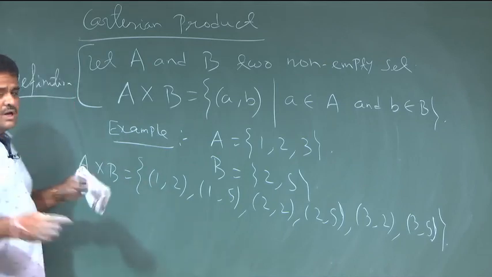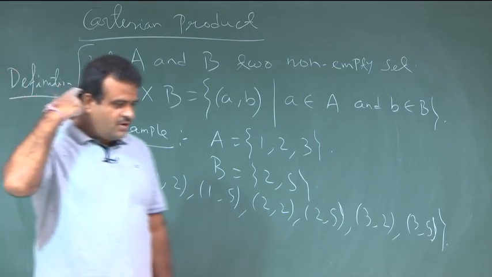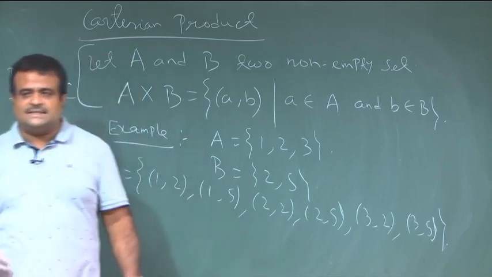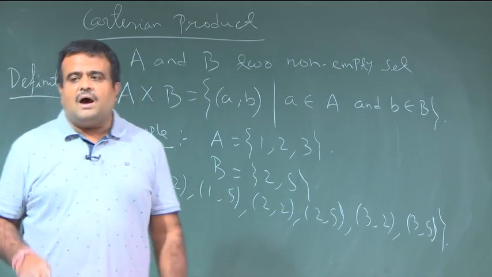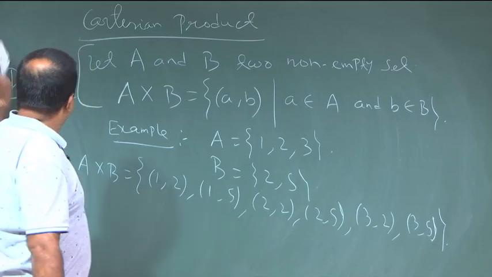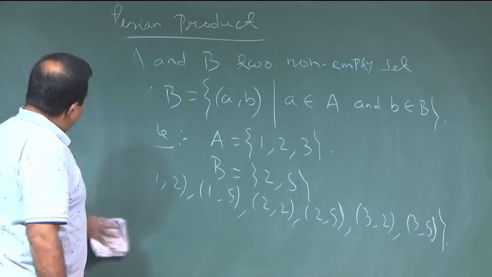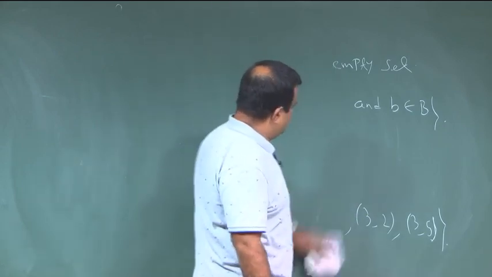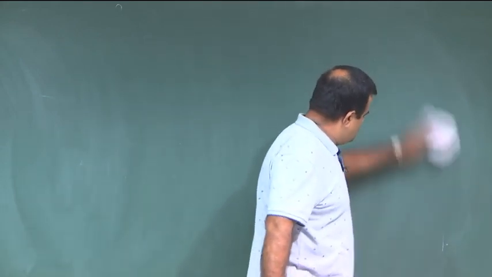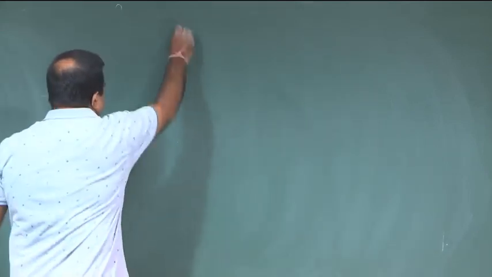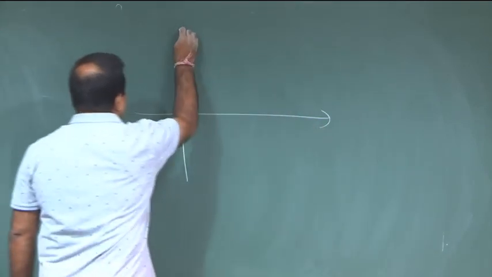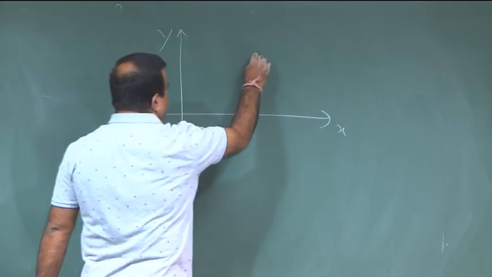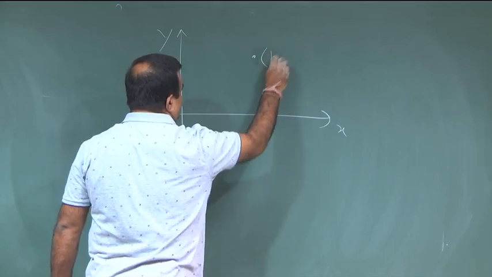Now, we know coordinate geometry, the real coordinate plane, the x y axes. That is nothing but R cross R. In coordinate geometry we have points on the plane, like the x y plane. This is the x axis, this is the y axis, and any point here has a first coordinate and a second coordinate. So, points are like (1, 3).